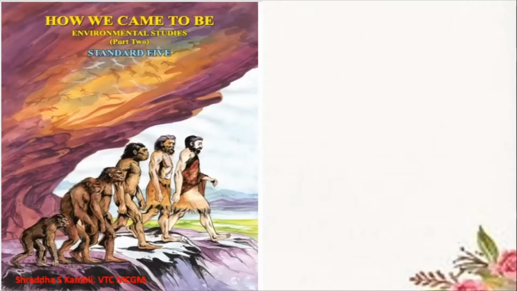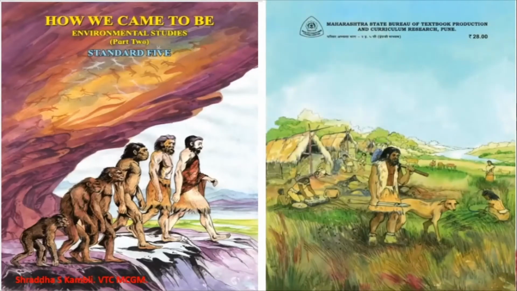Now let us take a look at the back cover picture of your textbook, which will tell you a little bit more about the life of these people. Look at this. You can see that life has become a little better. From the cave, now they have small huts, and they are doing some kind of work also. They have animals around them, and they are doing a little bit of farming.